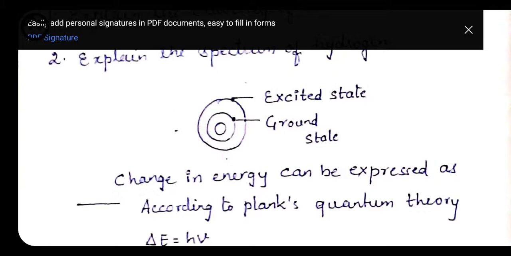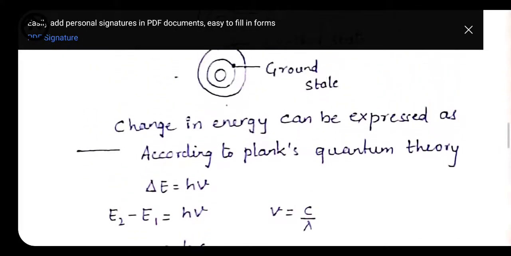We have the hydrogen spectrum, and we also have lots of series, that is the Balmer series, Paschen, Lyman. They all have different wavelengths.